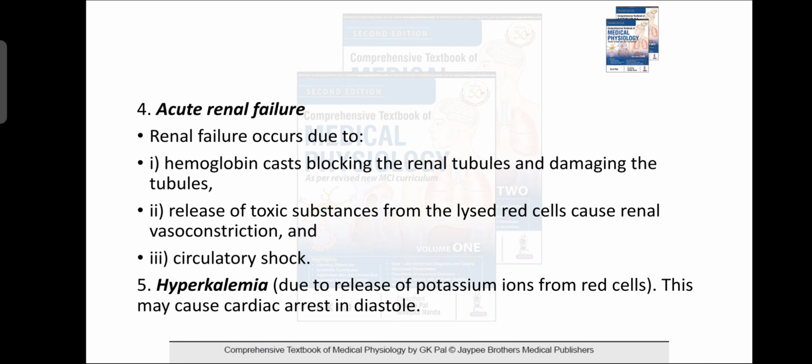Acute renal failure. Renal failure occurs due to hemoglobin casts blocking the renal tubules and damaging the tubules. Release of toxic substances from the lysed RBCs causes renal vasoconstriction and circulatory shock. Hyperkalemia due to release of potassium ions from the RBCs may cause cardiac arrest in diastole.